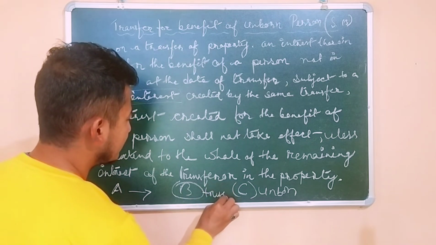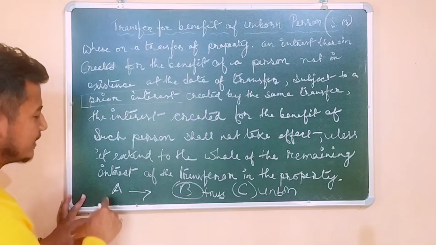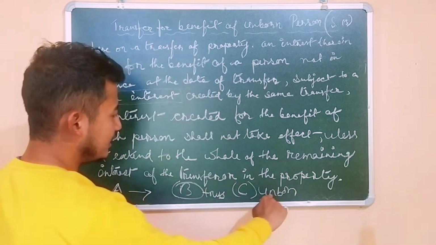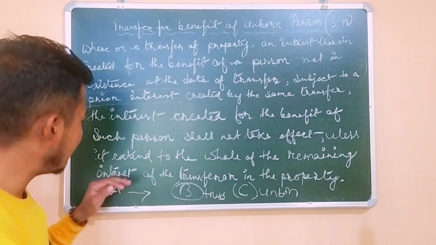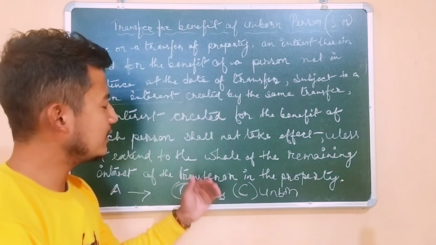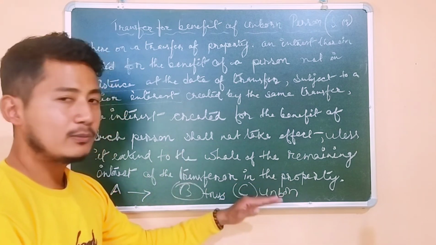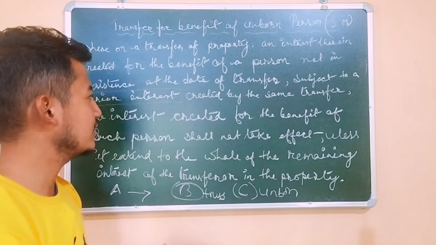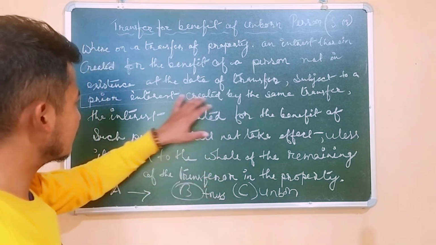The prior interest will be created by A under the same transaction, I mean the same transfer, on the same transfer date. Under the same transfer date, A transfers the property to B, which will completely go to the unborn person once the unborn person comes alive, comes into existence. Okay, so this is what it is talking about here.